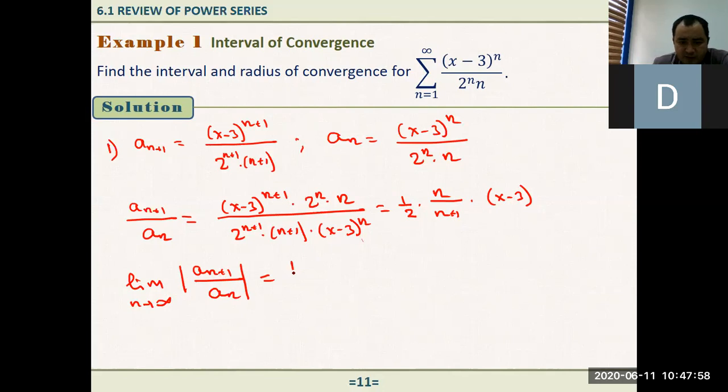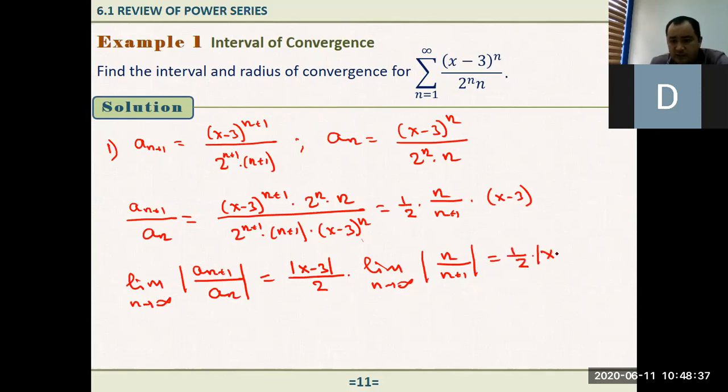So here we have the absolute value of x minus 3 over 2 times the limit as n goes to positive infinity of n over n plus 1, right? And you know how to evaluate this limit. If you just divide numerator and denominator by n, here we have 1 over 1 plus 1 over n. When n goes to positive infinity, this limit exists. That is equal to 1 over 2 times the absolute value of x minus 3, right? That is the second step, actually.